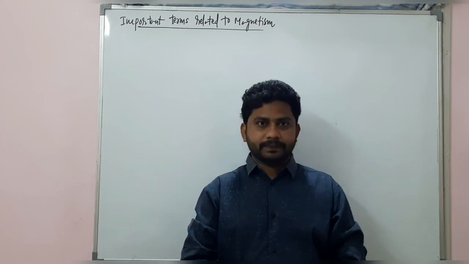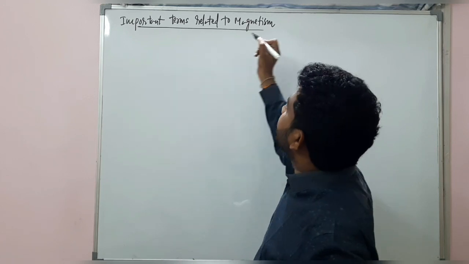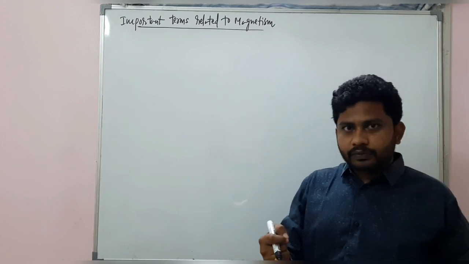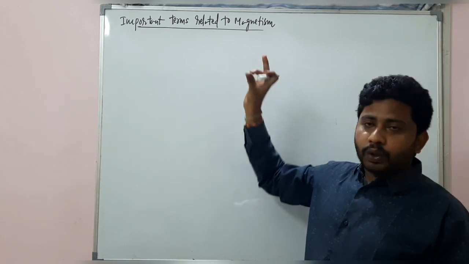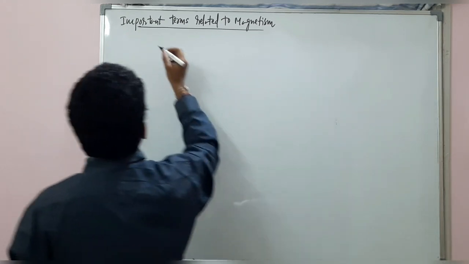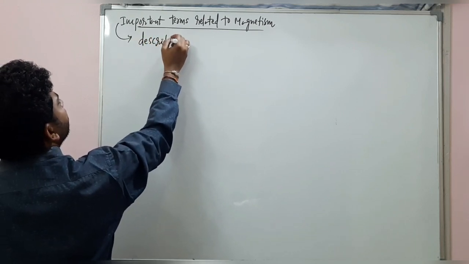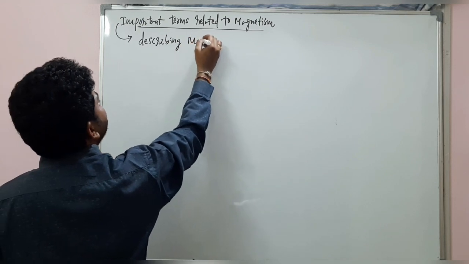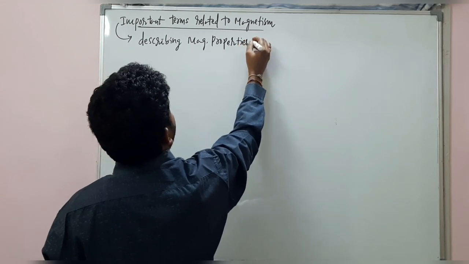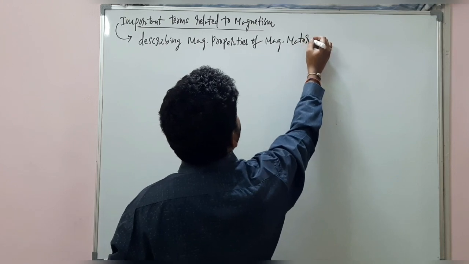Magnetism and Matter. So today's session is about important terms related to magnetism. These are the important terms we'll be frequently using while describing the magnetic properties of magnetic materials.